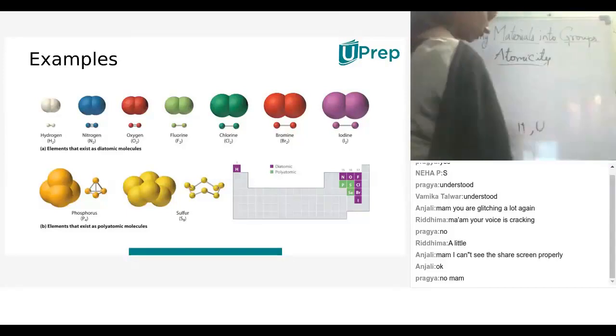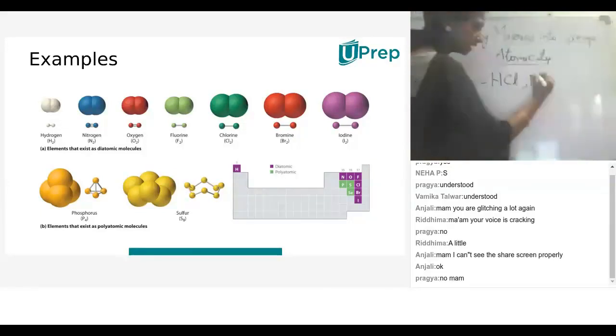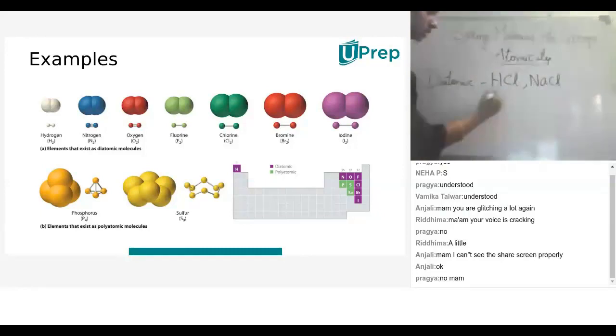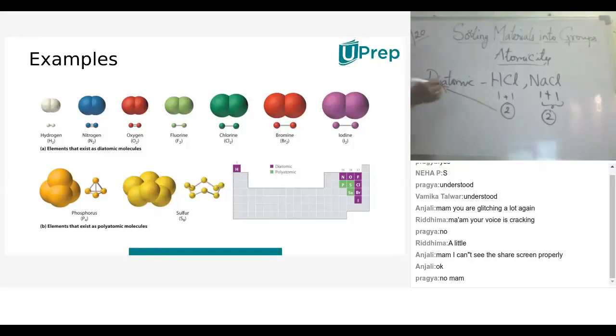Here is one more thing, Neha, so that you can understand what you asked. Diatomic can be of the same atoms or different atoms. HCl is a molecule with one hydrogen and one chlorine, 2, so it is diatomic. Diatomic can be the same elements combining with each other or different atoms also. Sodium 1, chlorine 1, both together 2, also comes under diatomic. Understand?